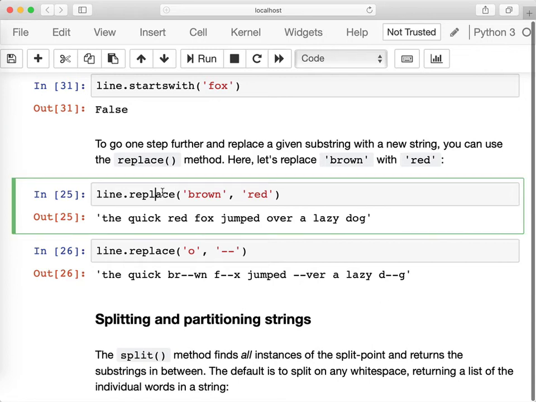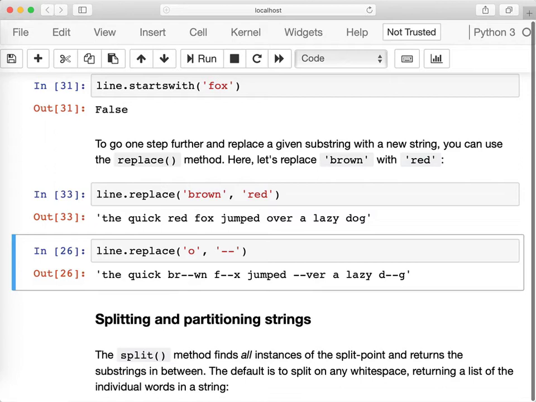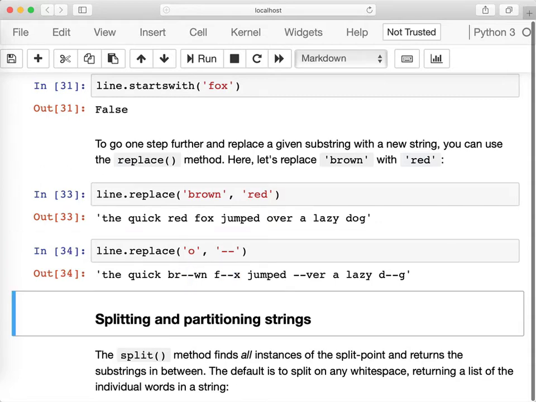The function replace replaces the string with a replacement string in the original one. So if I want to replace brown with red, I can do line.replace brown and red, and instead of the quick brown fox, I will get the quick red fox here. If I replace O with 2 dashes, I get 2 dashes instead of O in this string.